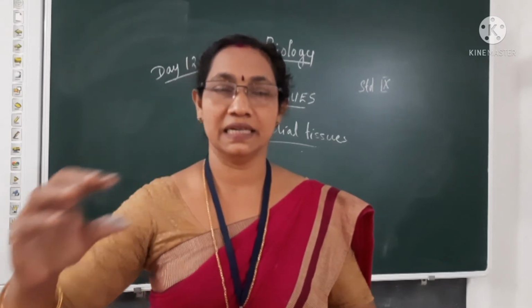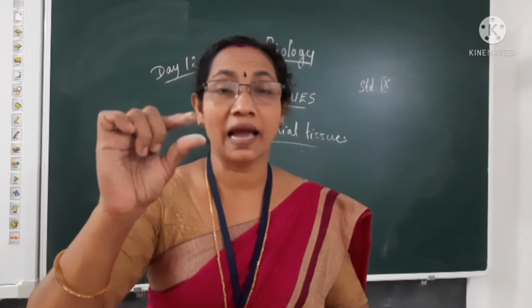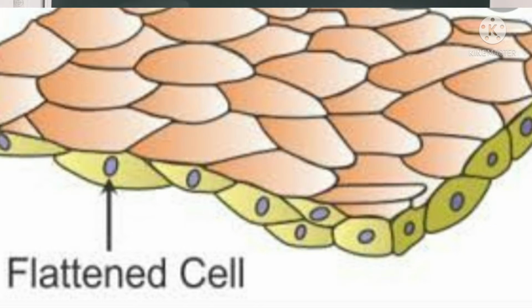So in that region, the epithelial tissues are very thin and flat in shape. So the lining of lungs, lining of blood vessels, etc., where the transportation occurs, mainly the epithelial tissues are made of very thin and flat cells. So such epithelial tissues are known as simple squamous epithelium.